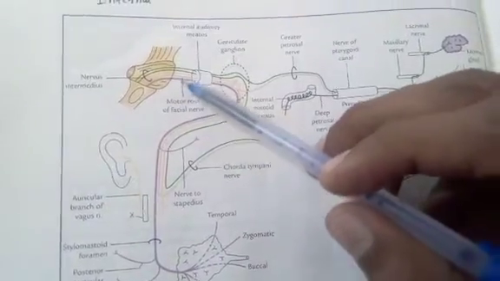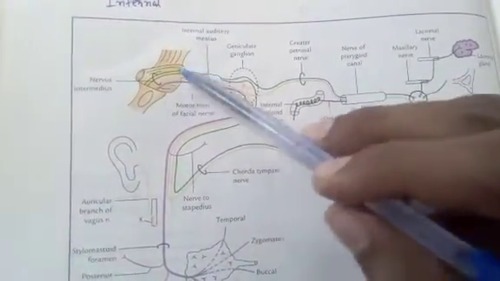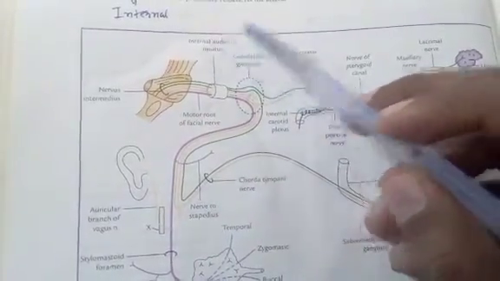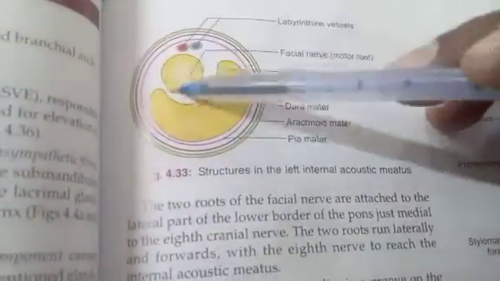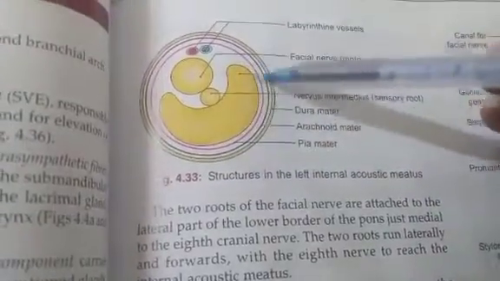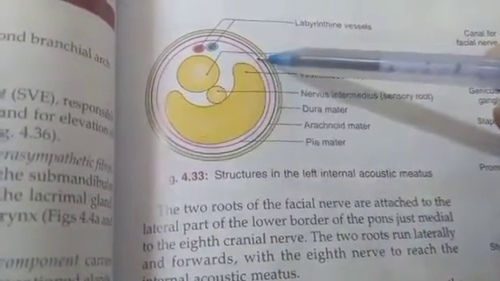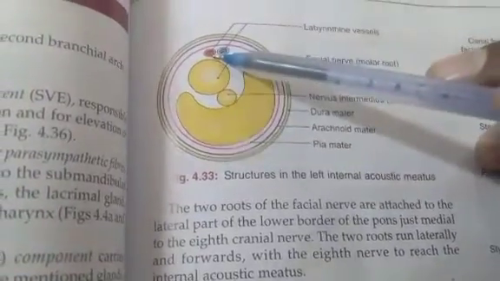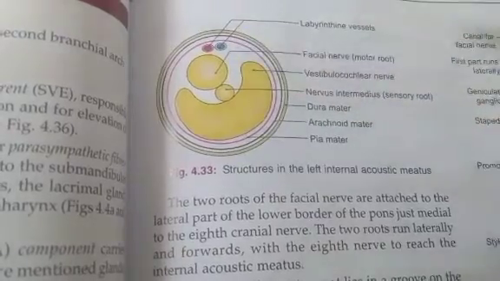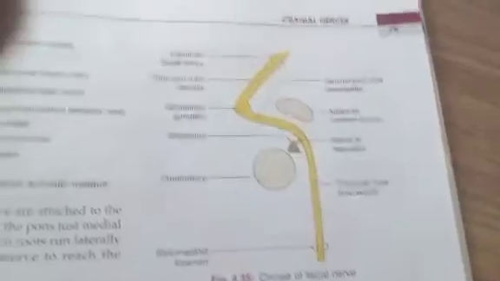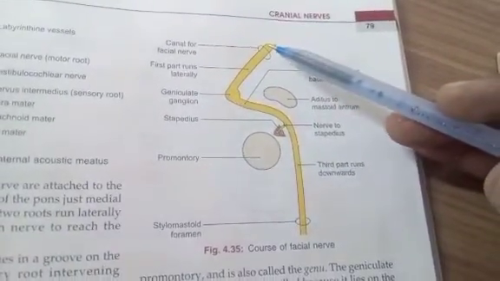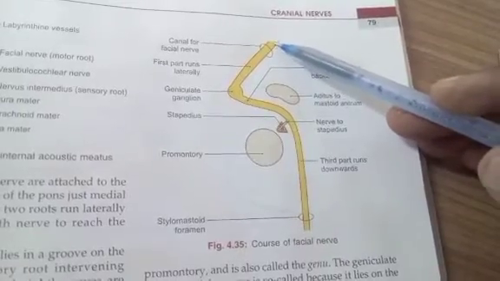Both the motor and sensory roots run laterally and enter the internal auditory meatus. Inside the internal auditory meatus, the motor root lies in the groove of the vestibulocochlear nerve with the sensory root intervening. They are related with the labyrinthine vessels. At the bottom of the internal auditory meatus, both the roots unite and form the main trunk of the facial nerve.